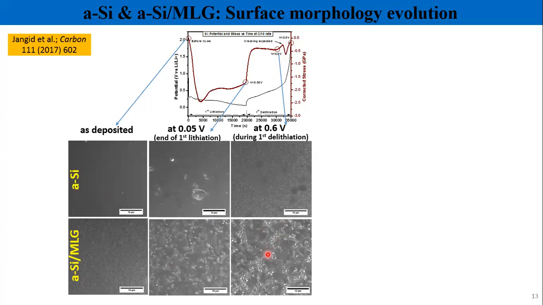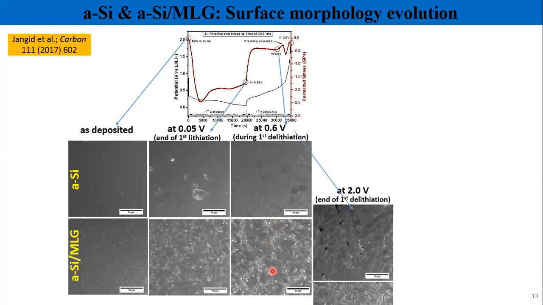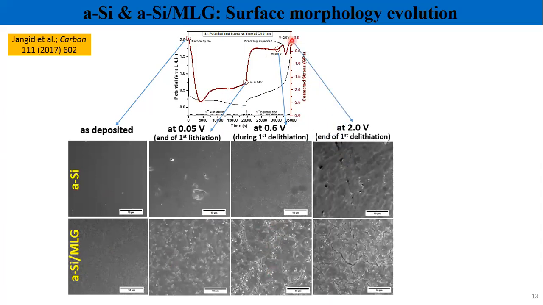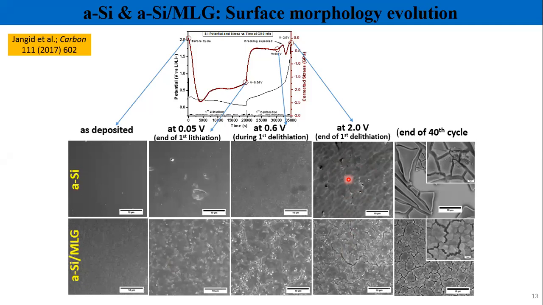But in the presence of graphene, even before this point, your silicon film has cracks. Toward the end of the first full cycle, you will see that both the films have cracks. But the crack density in the absence of graphene is much more as compared to silicon in the presence of graphene. This is the scene we have already seen after 40 cycles.